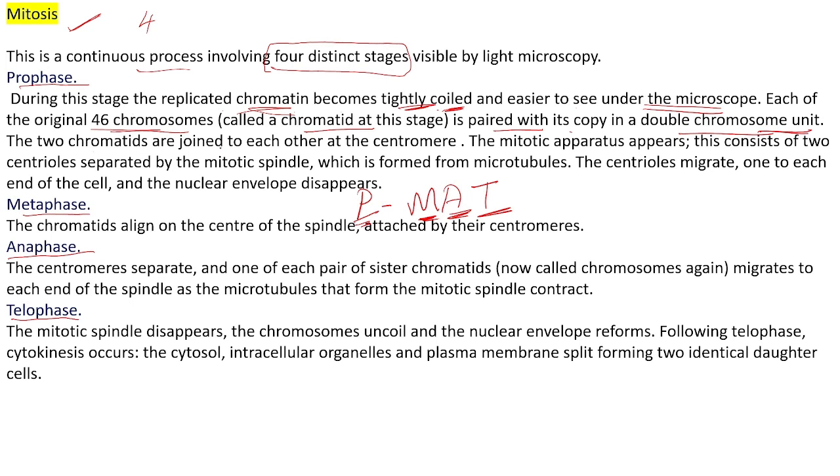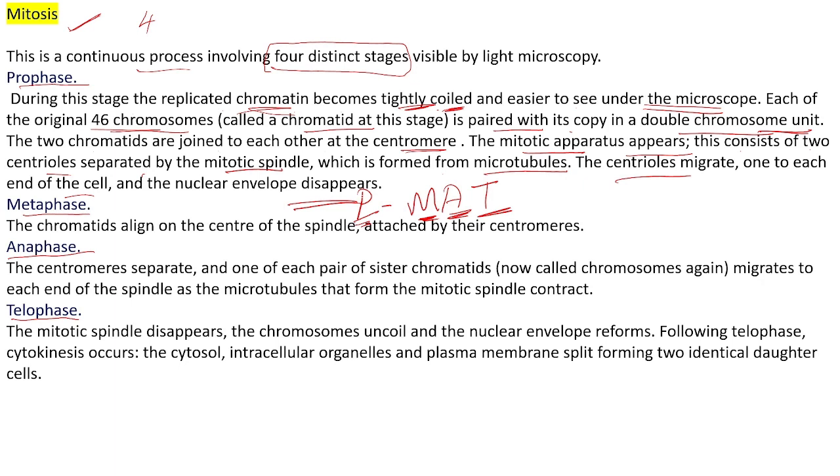Two chromatids are joined to each other at the centromere. The mitotic apparatus appears. This consists of two centrioles separated by a mitotic spindle, which is formed from microtubules. The centrioles migrate one to each end of the cell, and the nuclear envelope disappears.